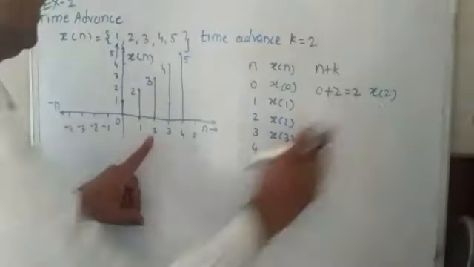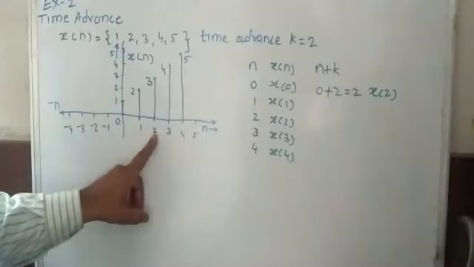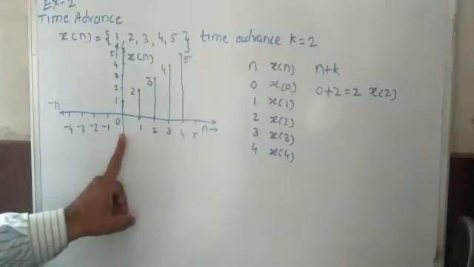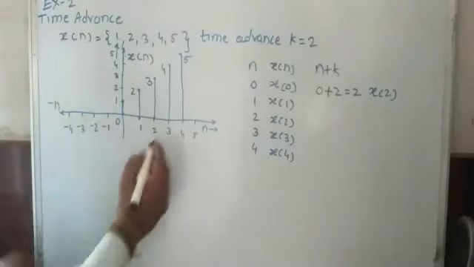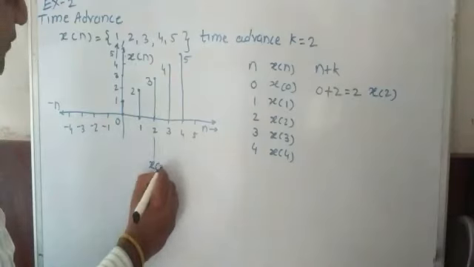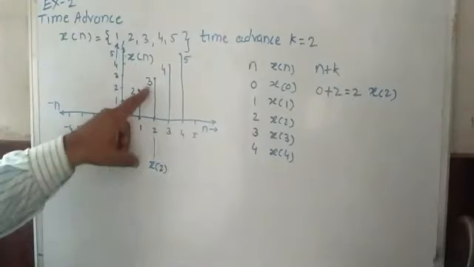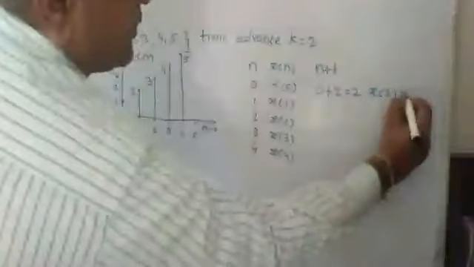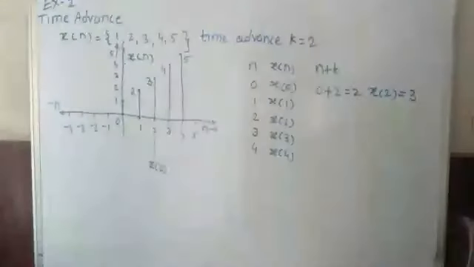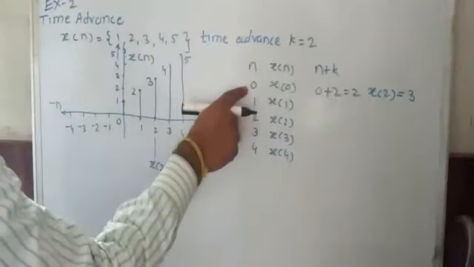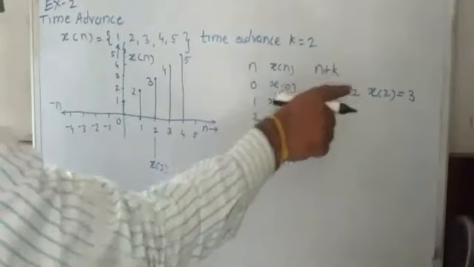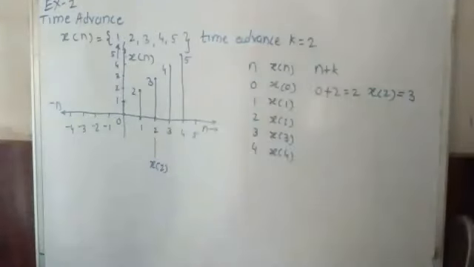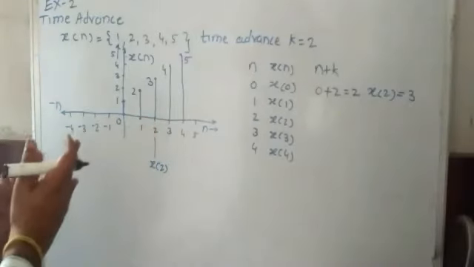This is x of 0, this is x of 1, and this is x of 2. So x of 2 sample value is 3. So we put here 3. Means at n equal to 0, you will find the sample value 3. Means 3 is shifted to x of 0.